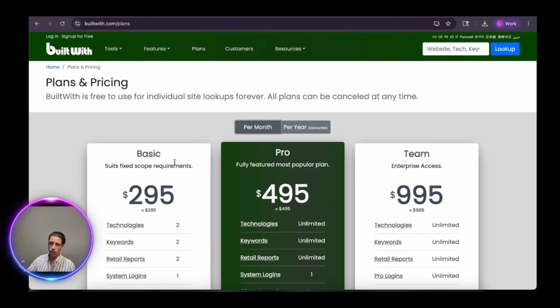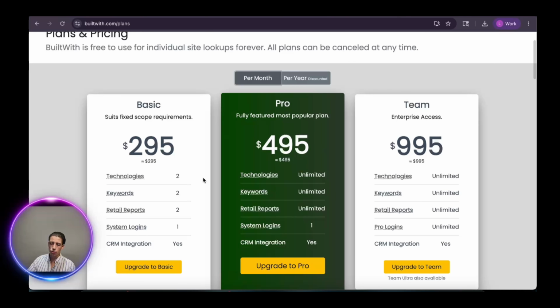Because the problem with these kinds of websites is that they force you to basically buy a bunch of data, a bunch of features that you're not going to use, right? Let's say you're selling an email company like we just talked about. Well, the only thing you want to see is if a certain website stopped using their email services. You don't care if they stopped using another service, another product.